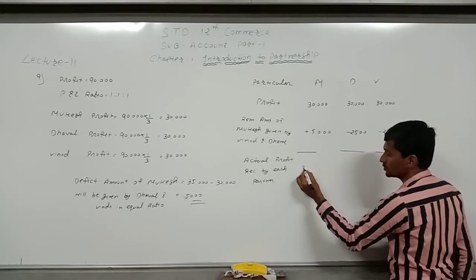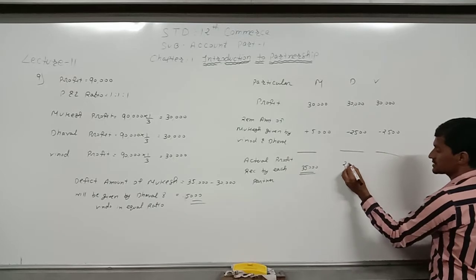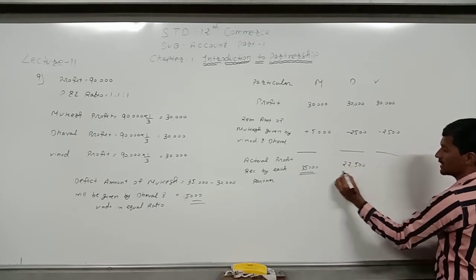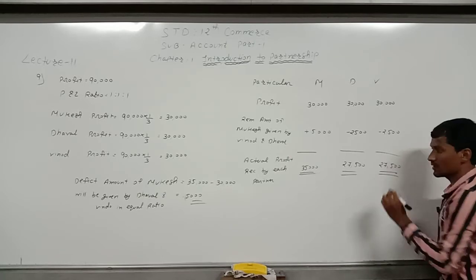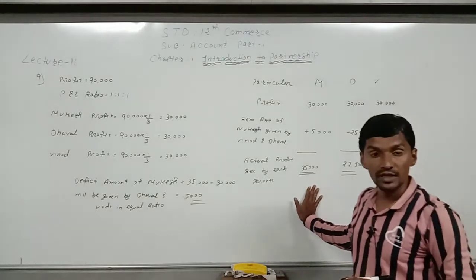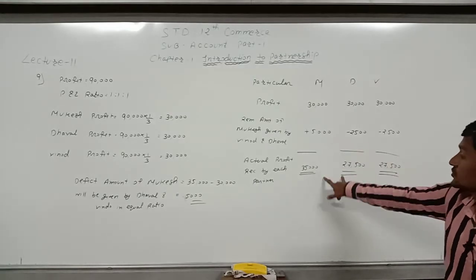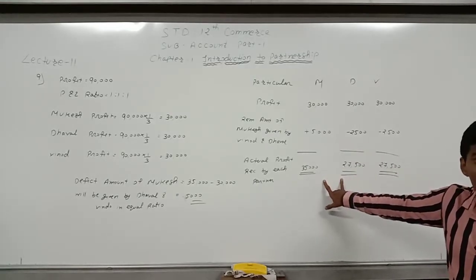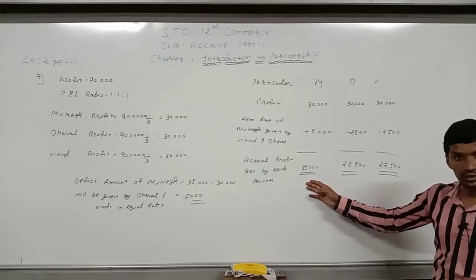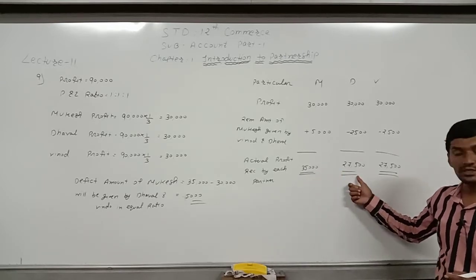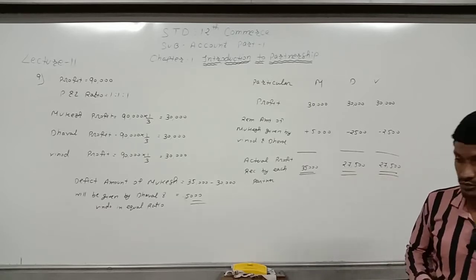The actual profit received by each partner is 35,000, 27,500 and 27,500. So this is the profit, and this is the answer which is asked, that is, how much profit will be received by each partner. So Mukesh will receive 35,000, Dhaval will receive 27,500, and Vinod will also receive 27,500.